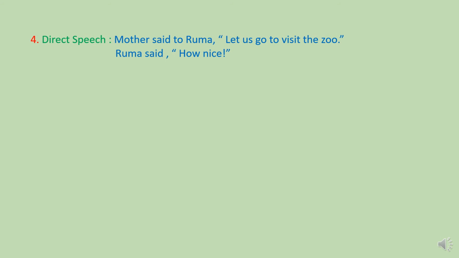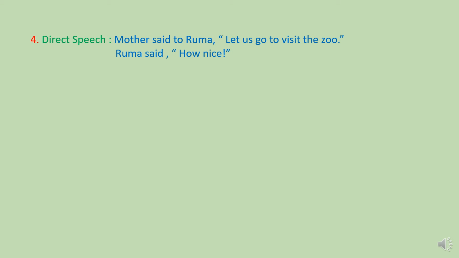Let us have a look at another example. Direct speech. Mother said to Ruma, "Let us go to visit the zoo." Ruma said, "How nice!"